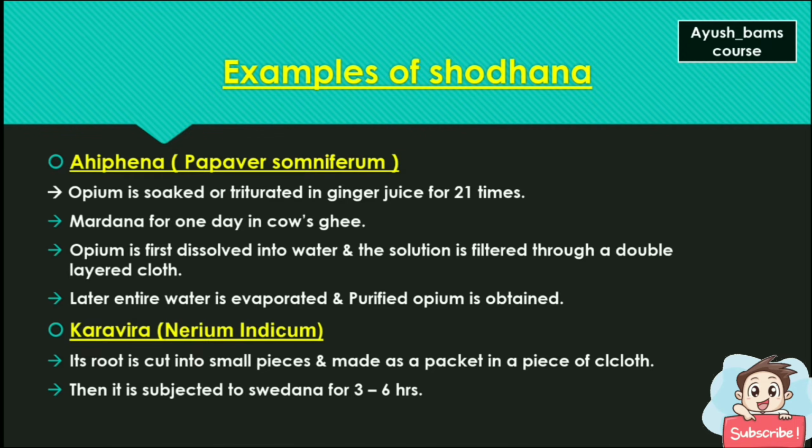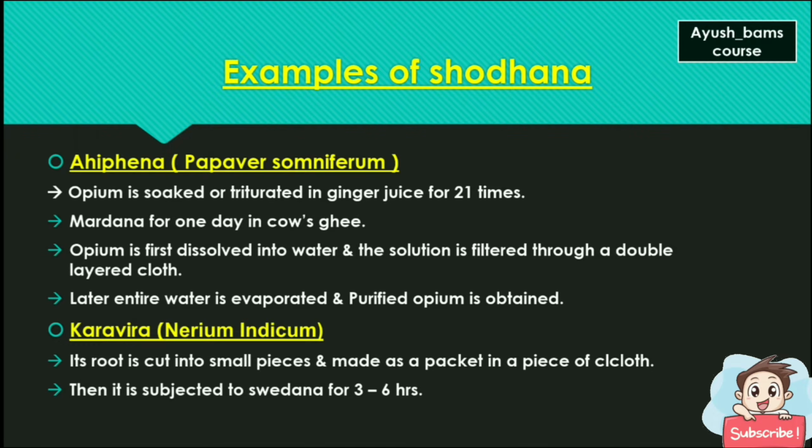Examples of Shodhana are Ahifena. Opium is soaked or triturated in ginger juice for 21 times. Mardana for 1 day in cow's ghee. And opium is first dissolved into water and the solution is filtered through a double layered cloth.